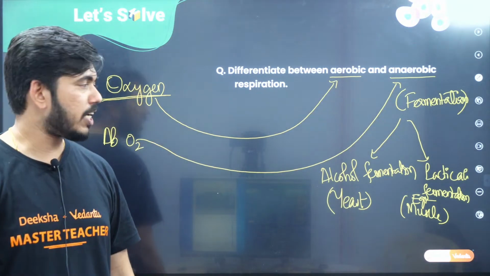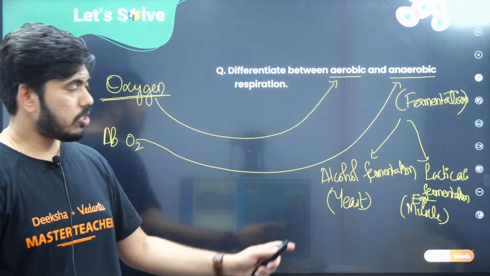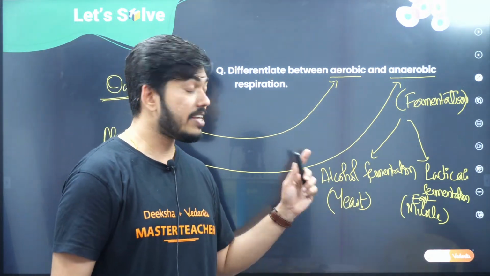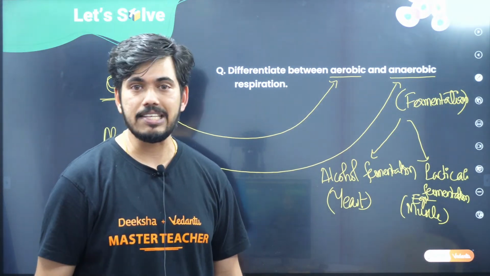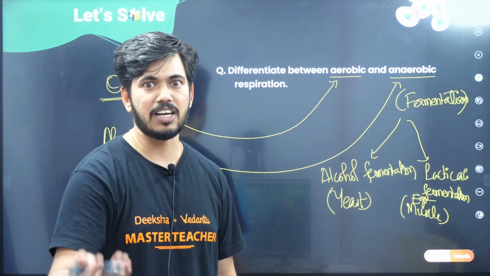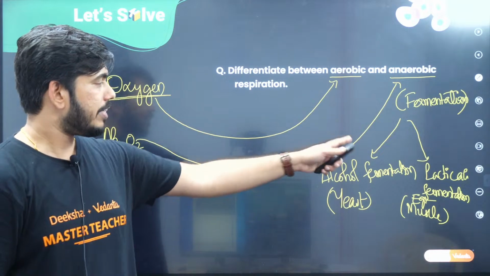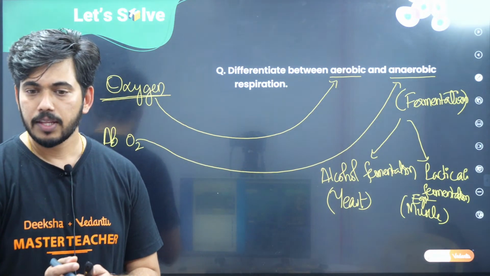Tomorrow a 1 mark question may come, where can we find alcohol fermentation? Then you can answer. Very simple, the best example, children, you can give is the yeast cell. For the production of alcohol, generally we are using the yeast, Saccharomyces cerevisiae, that is the scientific name of that. So that is nothing but the yeast. So there the alcohol fermentation takes place.